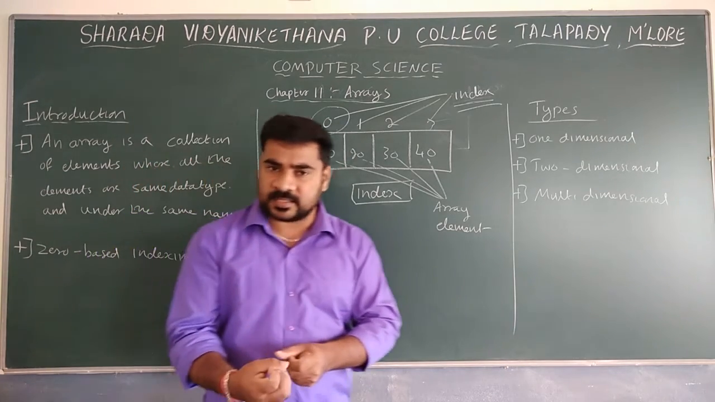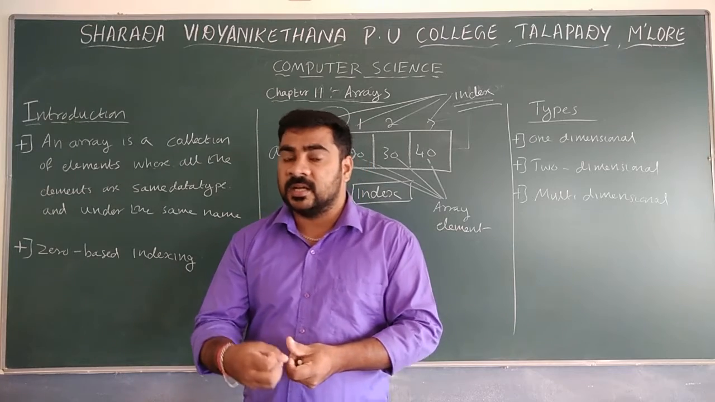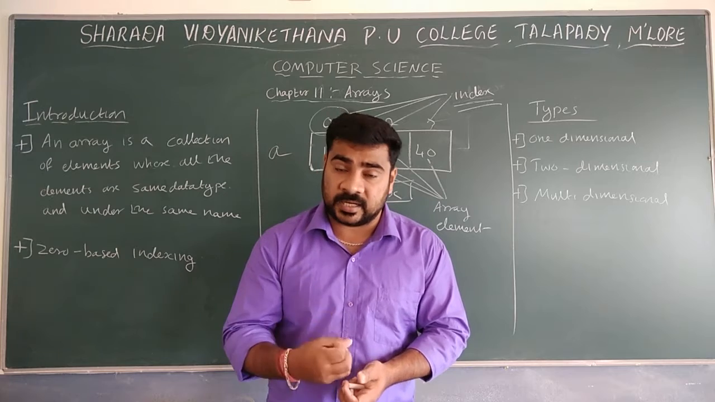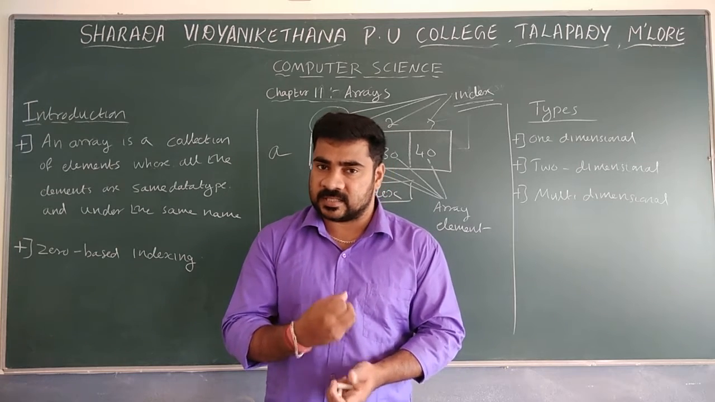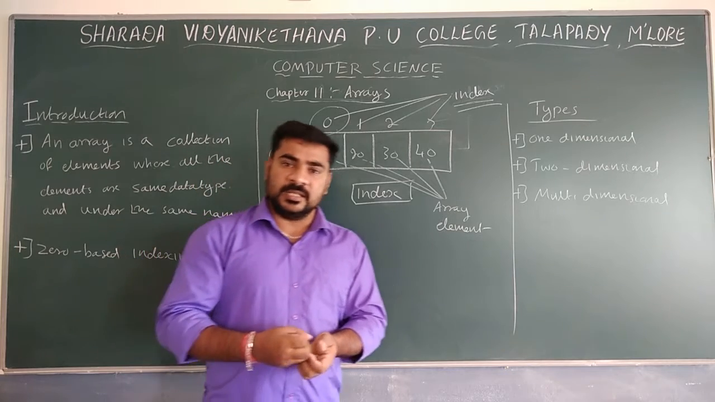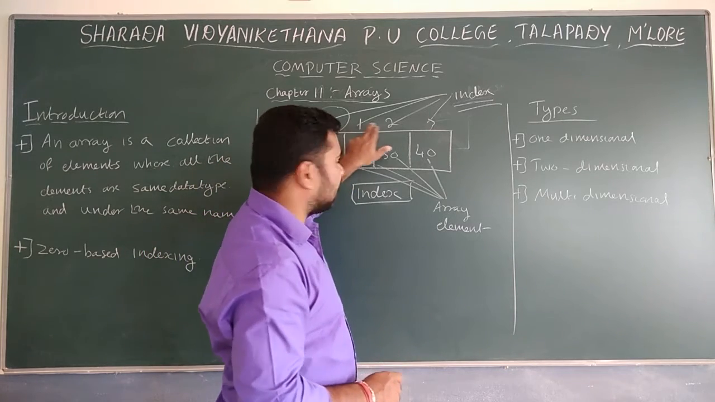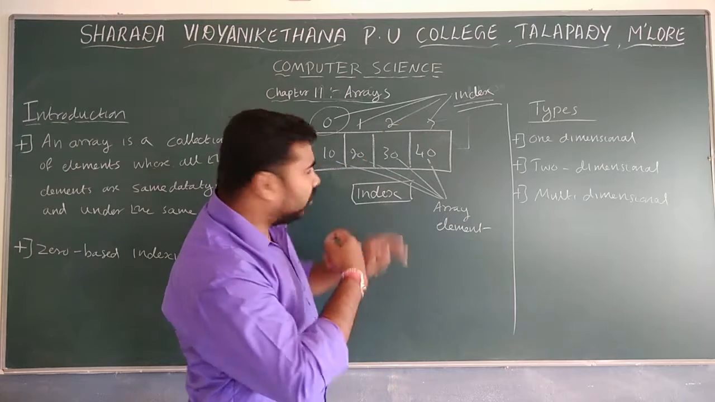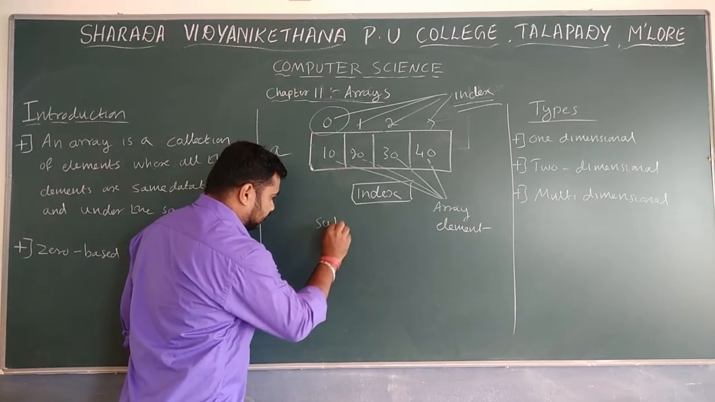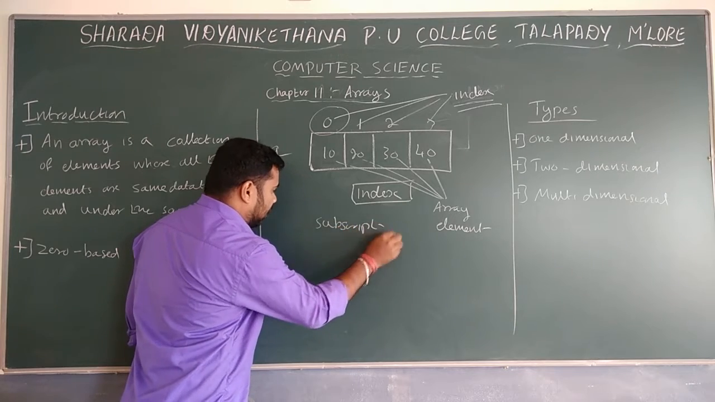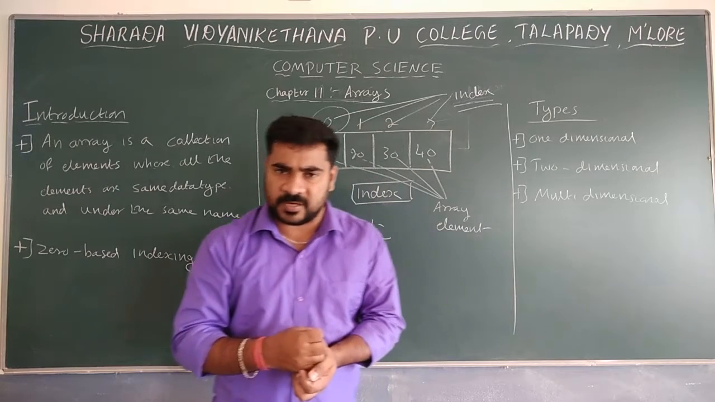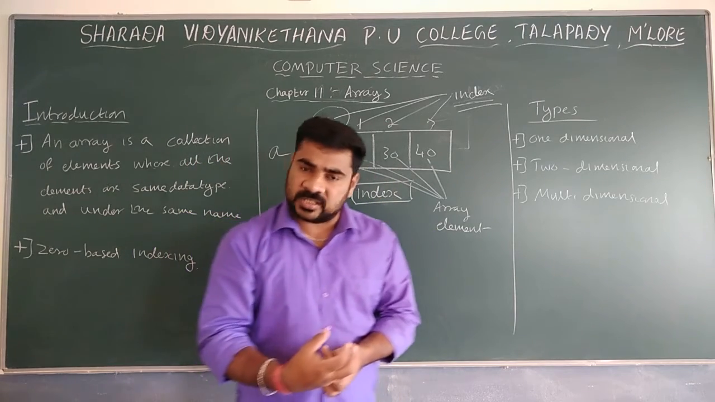What is zero-based indexing? Or they may ask what is the starting index value of the array. Always, the starting index value of the array is 0. And one more thing: in case of arrays, we normally use the subscript to mention the type of the array.